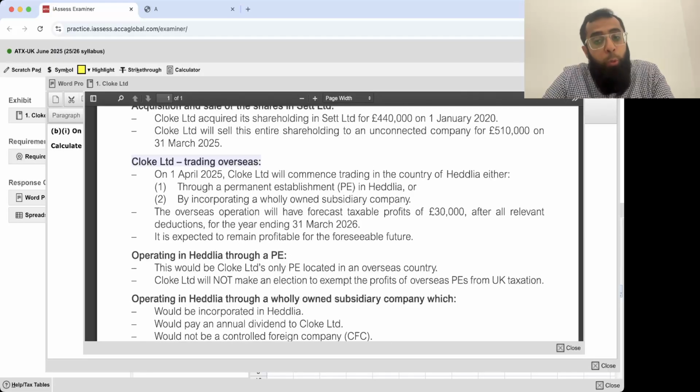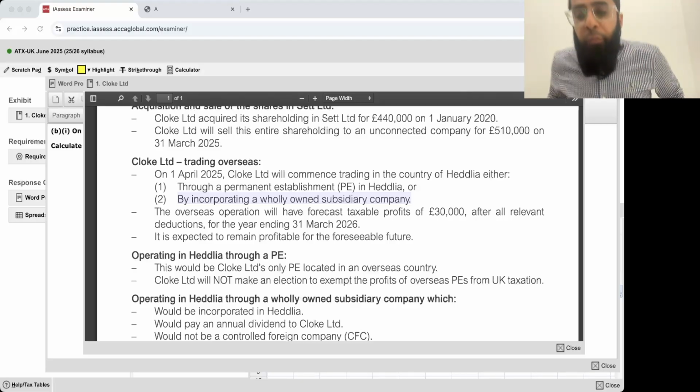Cloak Limited trading overseas. On 1st April 2025, Cloak Limited will commence trading in the country of Headlia, either through a permanent establishment in Headlia or by incorporating a wholly owned subsidiary company. Either we'll go for a permanent establishment, a branch, or we'll go for a subsidiary. If it is a branch, it is part of your UK based company. Its profits will normally be taxed in the UK as it's part of the UK based company.